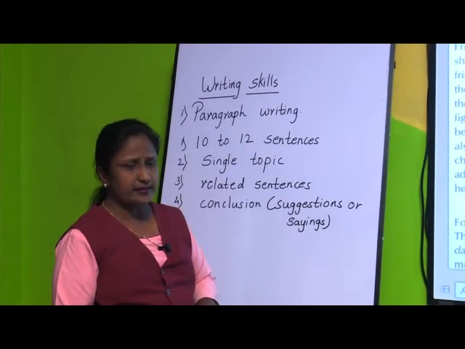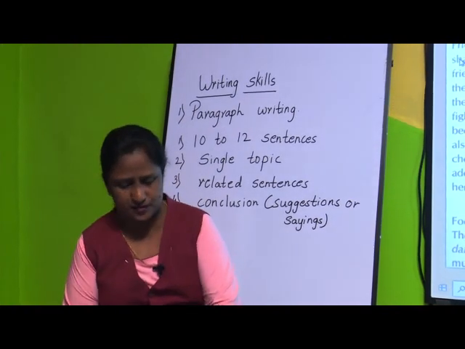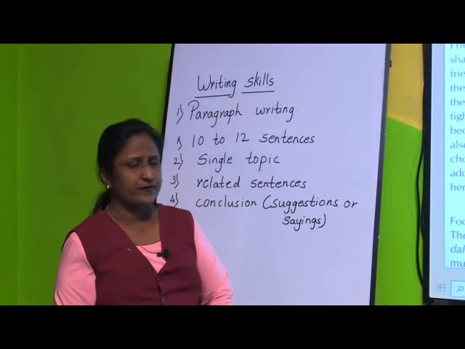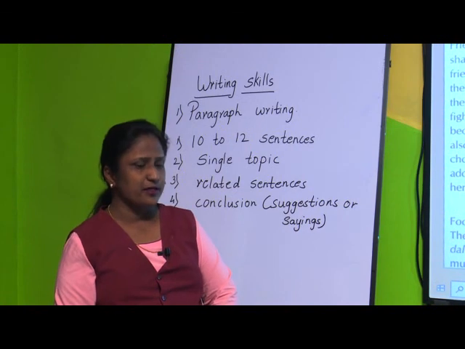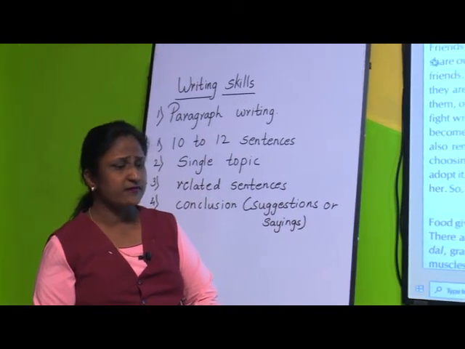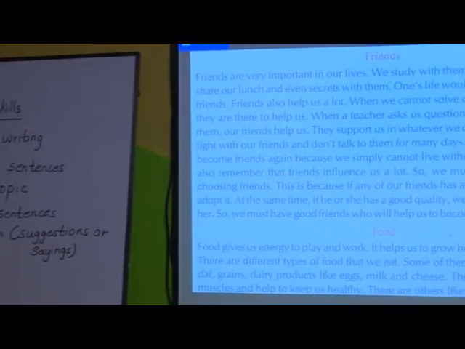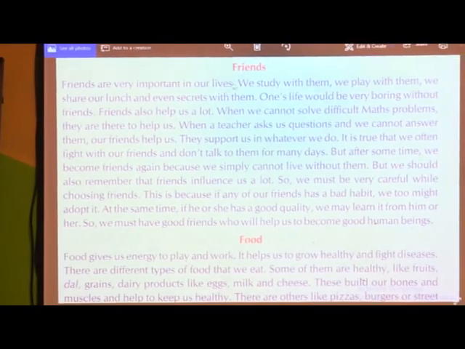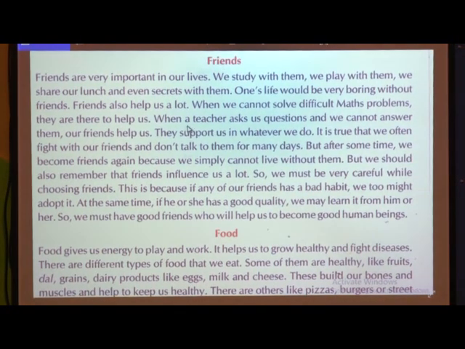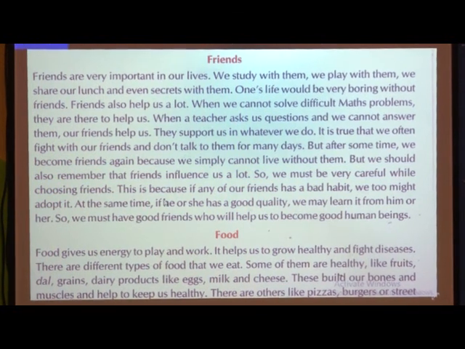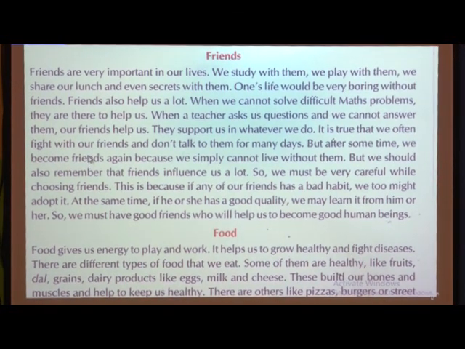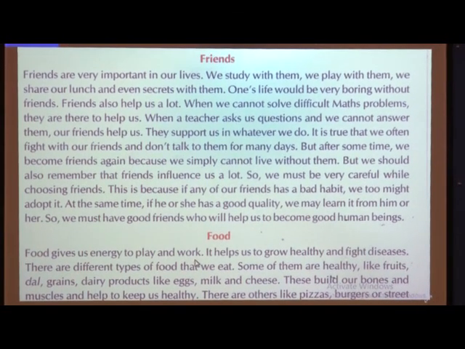Now if you take the first paragraph, suppose here I have given about friends. See children, I will read and tell you this paragraph. Friends are very important in our lives. Children, you know, now we are going to talk about friends, and I will explain this paragraph also. So you will get an idea how to write a paragraph on another topic.